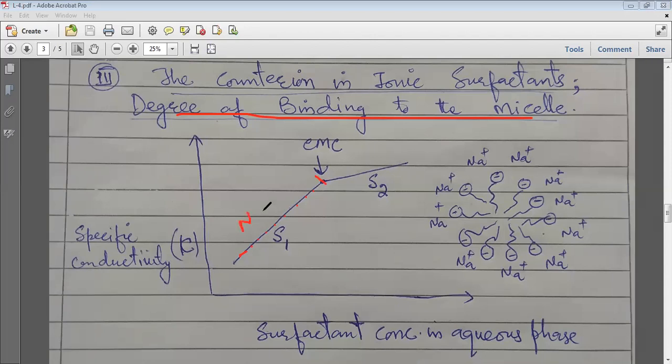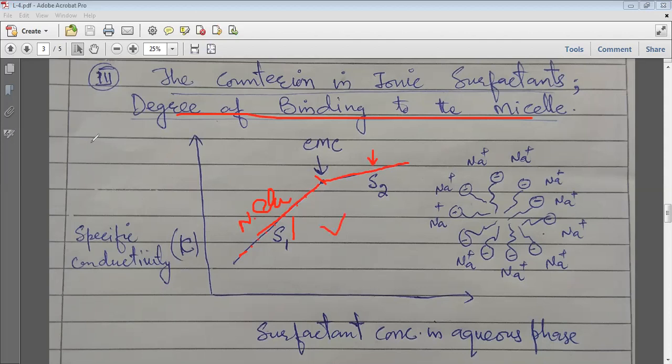This is basically the behavior of a normal electrolyte, suppose NaCl or KCl. As you increase the concentration, the specific conductance will increase. But what happens in the case of these surface active agents? A point is reached where it shows a sharp break in the slope, and a new slope is formed. You can see two slopes now, slope 1 and slope 2. So this behavior is of ionic surfactants.